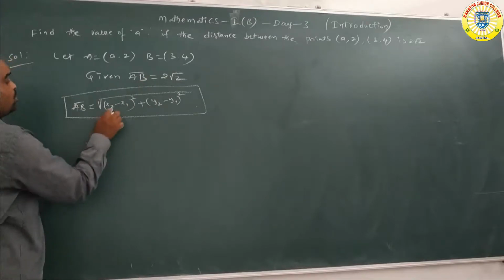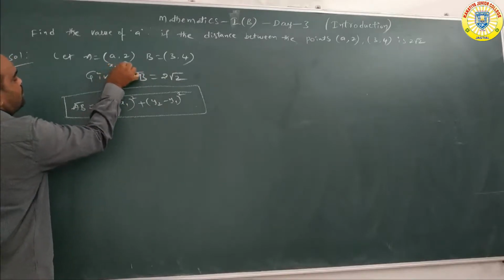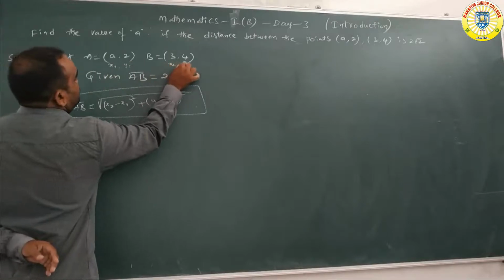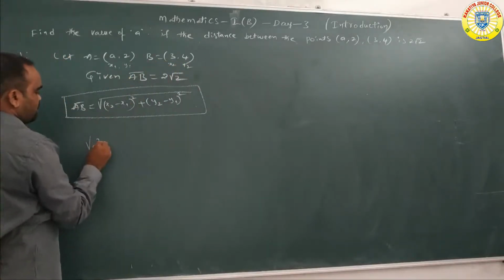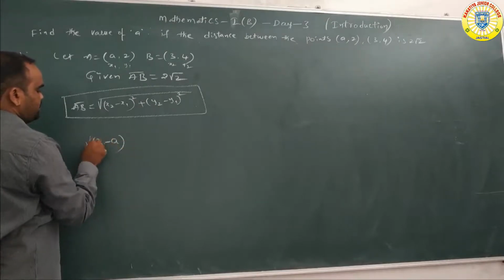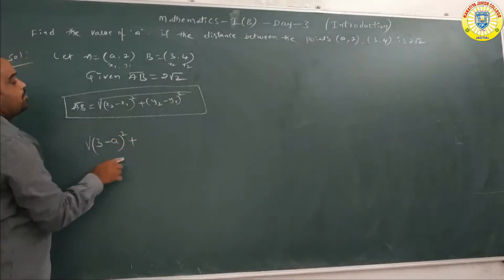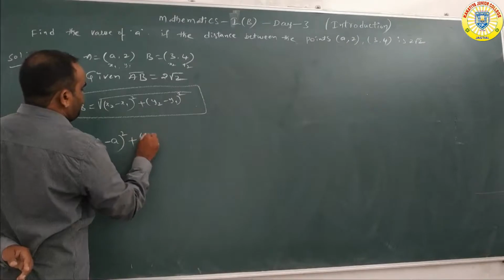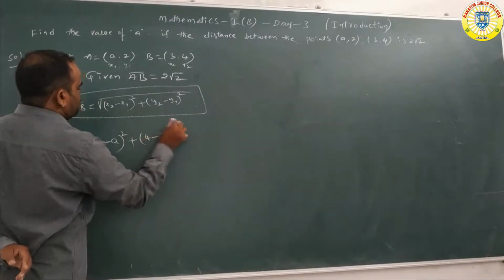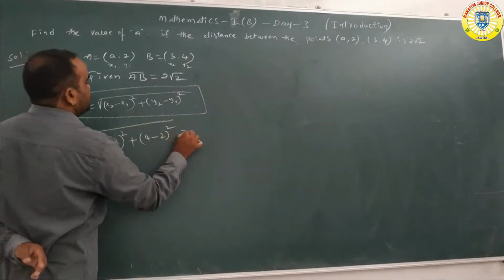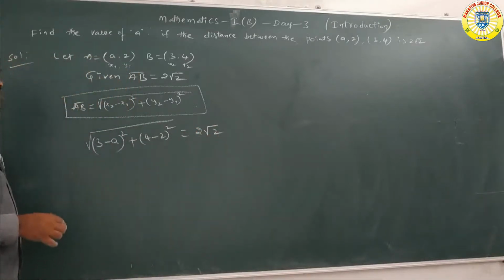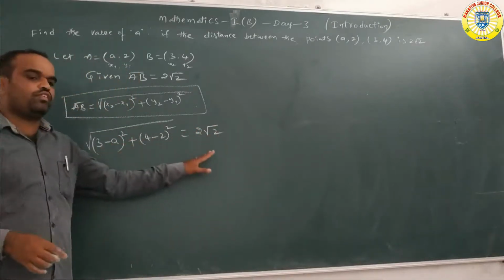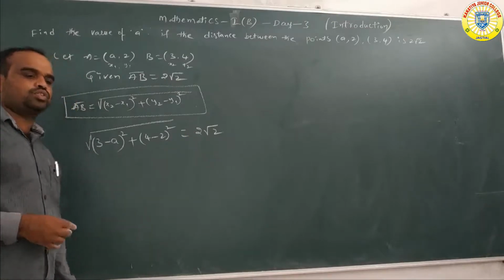Here under root of x2 minus x1, that is 3 minus a whole square, plus y2 minus y1, that is 4 minus 2 whole square, is equal to 2 root 2. Since there is an under root, we are doing squaring on both sides.